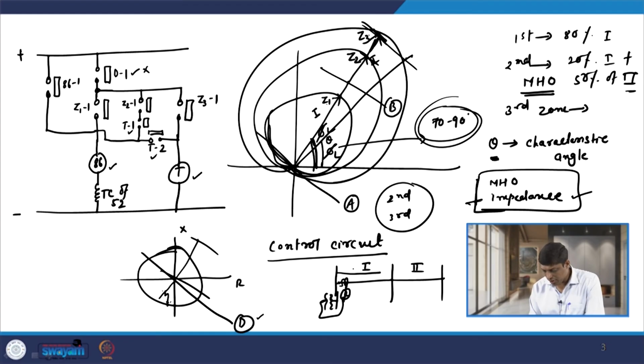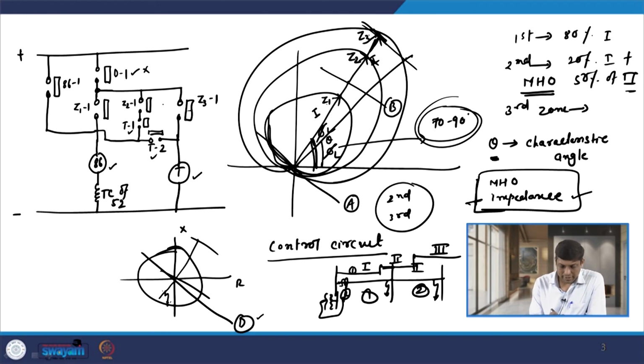The second zone covers the remaining 20% and 50% of the adjoining line, and then the third zone. This is the second zone, this is the third zone, this is the second section, this is the first section. If any fault occurs either here in the second zone or in the third zone, then Z21 and Z31 both will operate simultaneously.